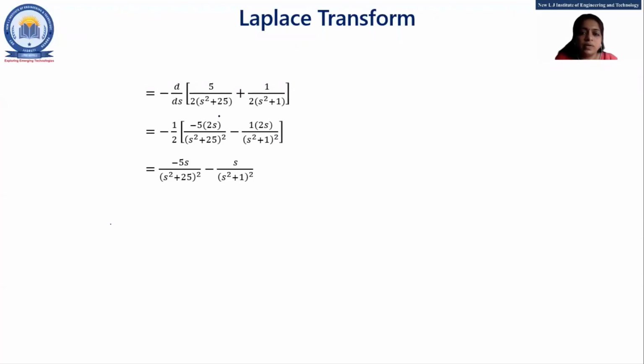So this is the derivative of the first term with respect to s, and this one is the derivative of the second term with respect to s. And after simplification, this is our final answer. This 2 will be cancelled, and this minus minus is plus, right? Okay, I think there is a mistake in the minus sign here. It will be converted into the plus, right? This one is also.